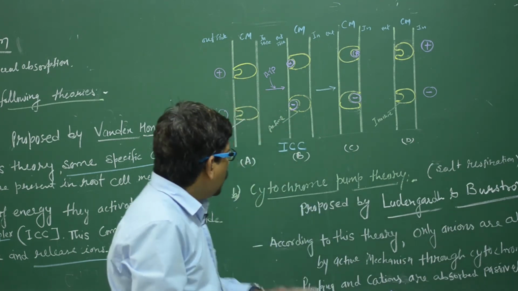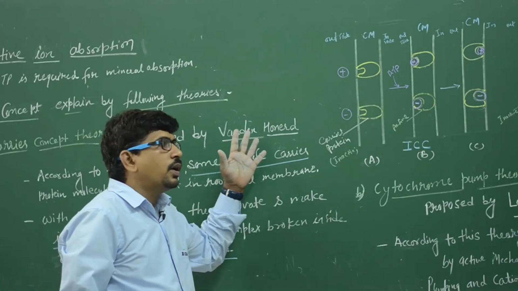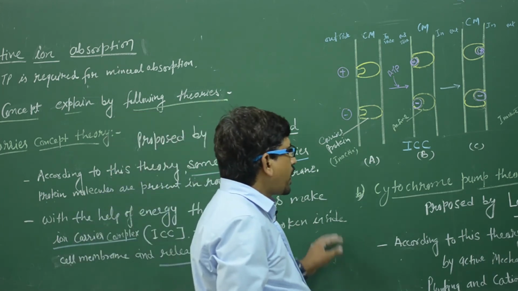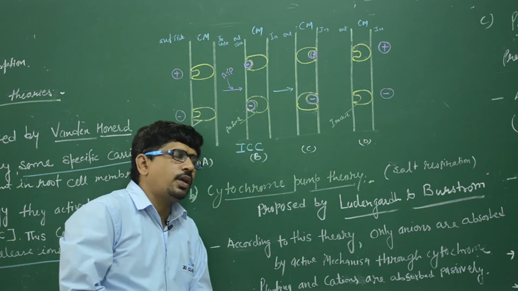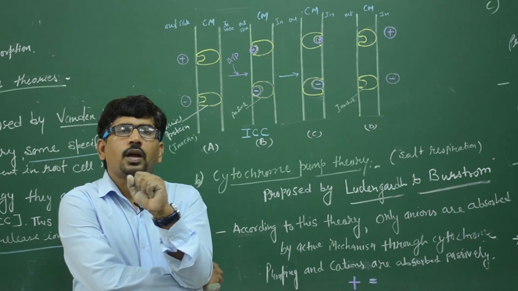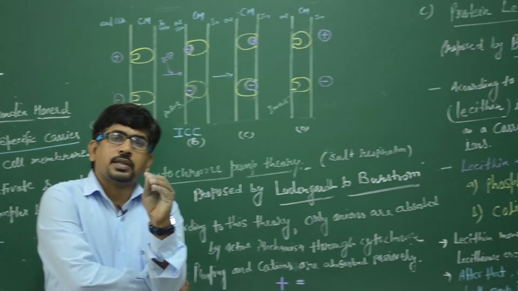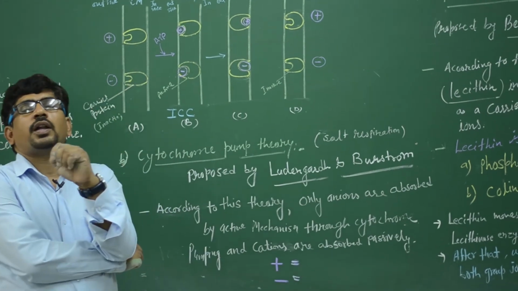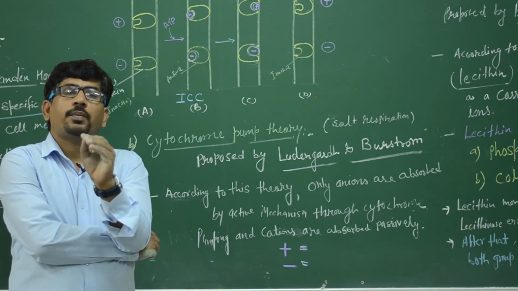Clear? So this concept was the first recognized concept of that time, the carrier concept theory, but it was rejected for some reasons. Then the second theory is the cytochrome pump theory. This theory was proposed by Lundegardh and Burström. According to this theory, negative ions, anions, are moved actively, and cations, positive ions, are moved passively. We can say both ions are absorbed by different methods.